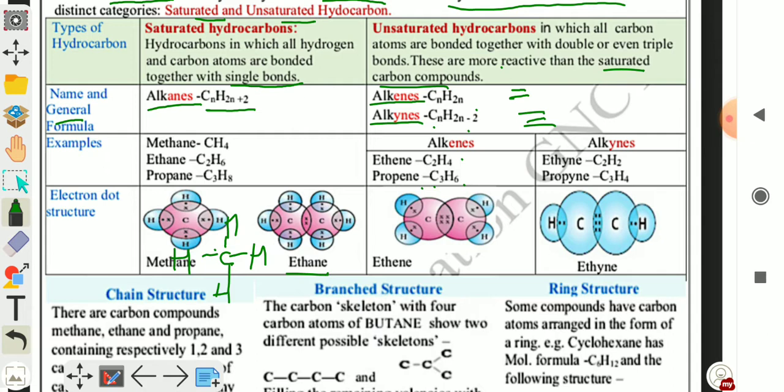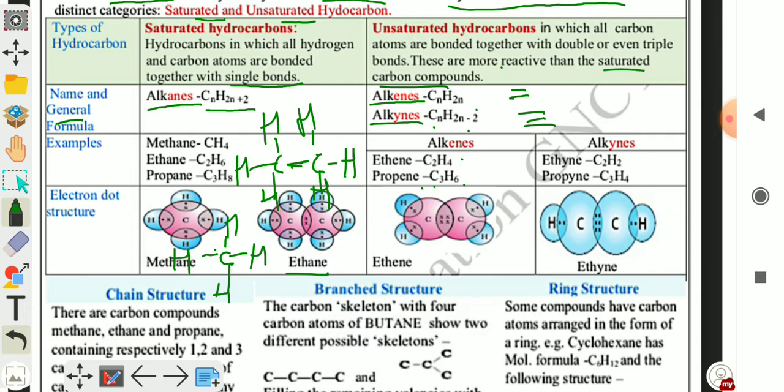Ethane has 2 carbon atoms but all are single bonded. All hydrogen atoms and carbon atoms are joined together by a single bond, and all the valencies of carbon are saturated with single bonds.